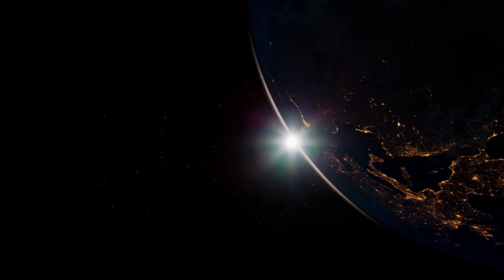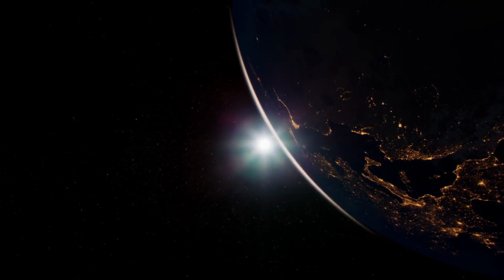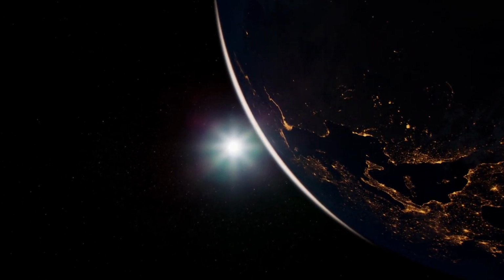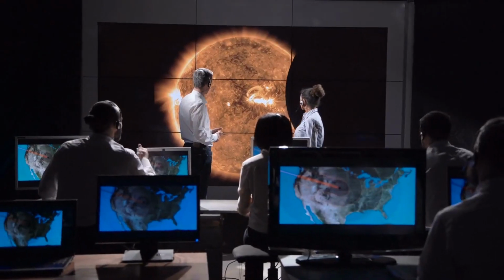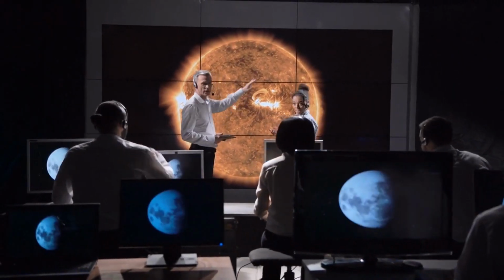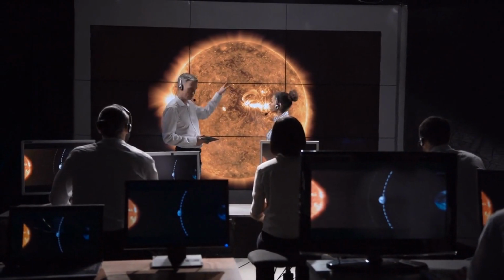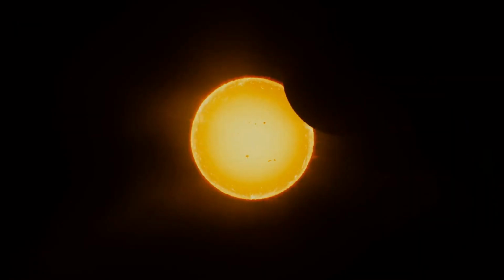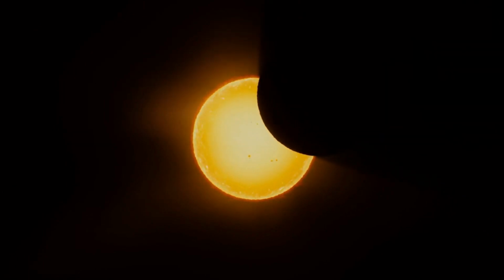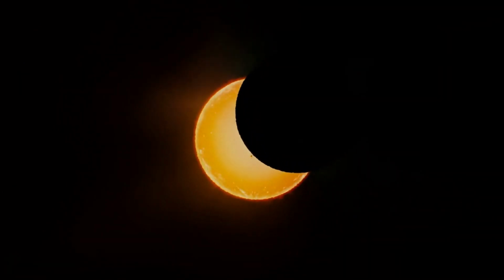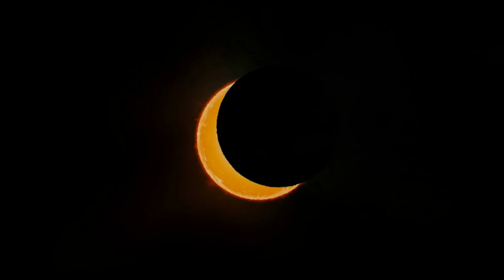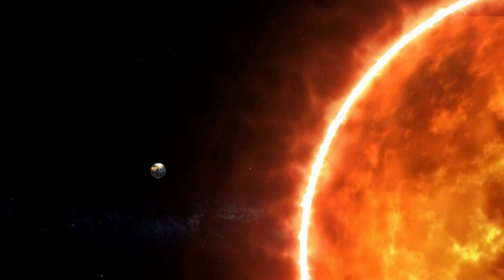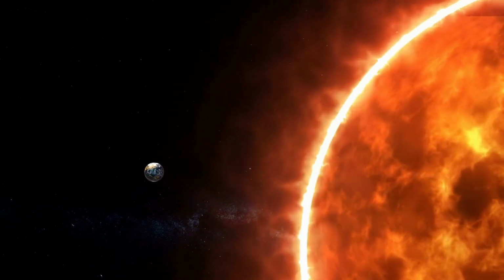The Sun is about 150 million kilometers, 93 million miles, from Earth. This distance, called an astronomical unit, AU, is a standard measure of distance for astronomers and astrophysicists. An AU can be measured at light speed, or the time it takes for a photon of light to travel from the Sun to Earth. It takes light from the Sun about 8 minutes and 19 seconds to reach Earth.